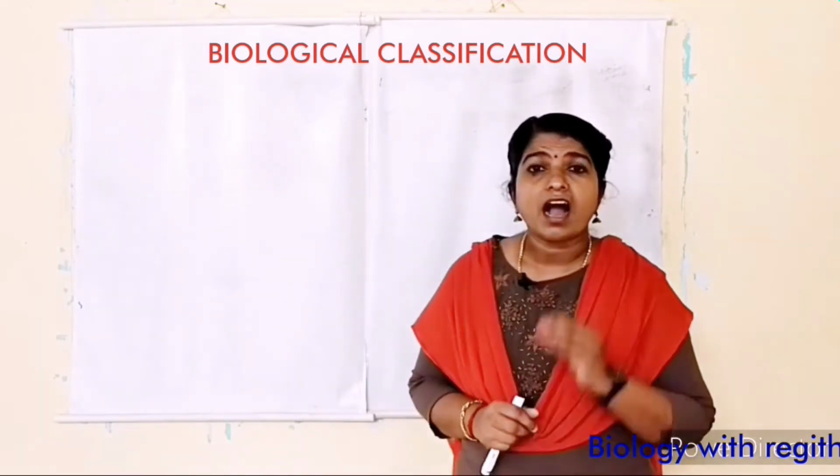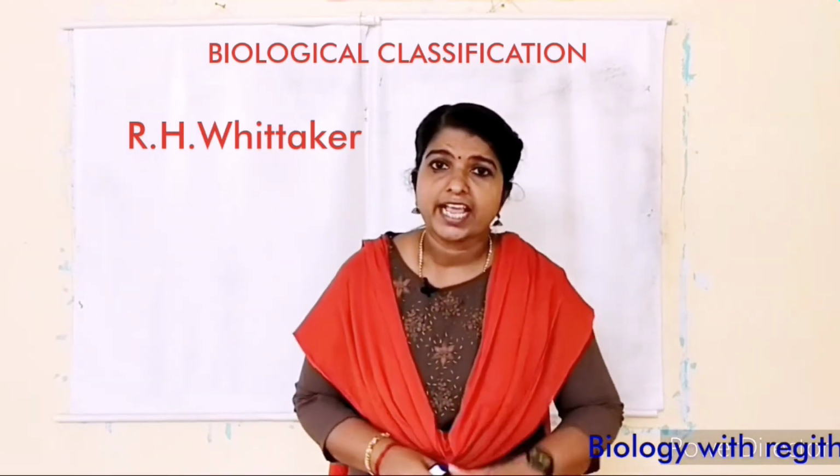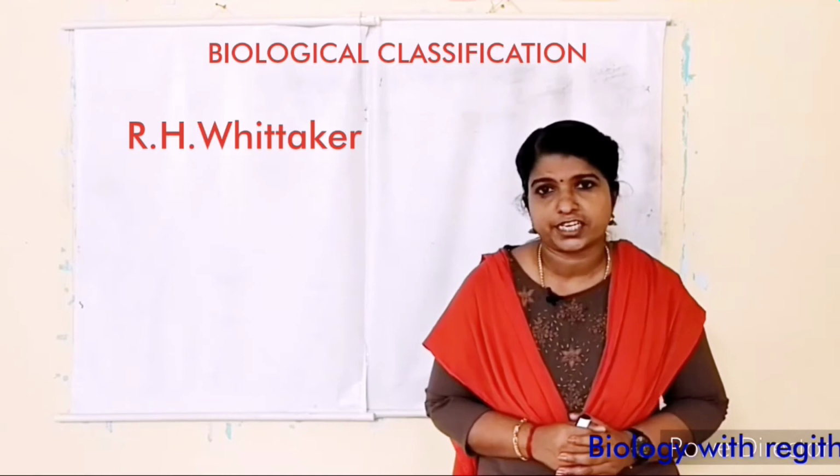So later, R.H. Whittaker in 1969 introduced a five-kingdom classification.